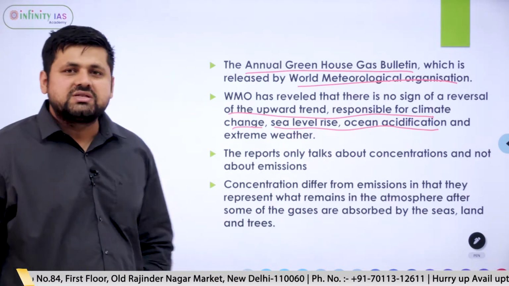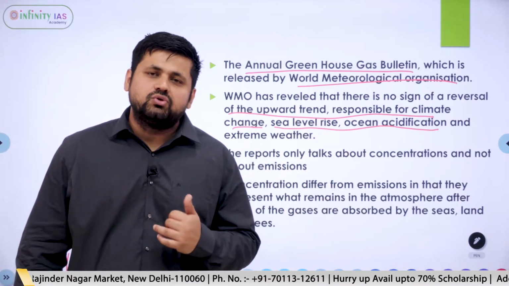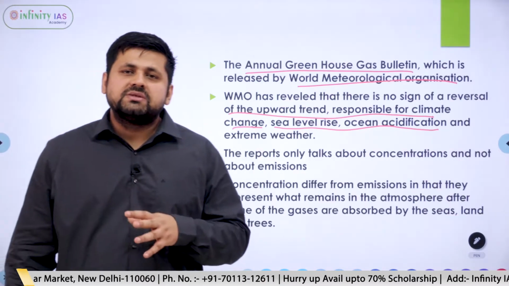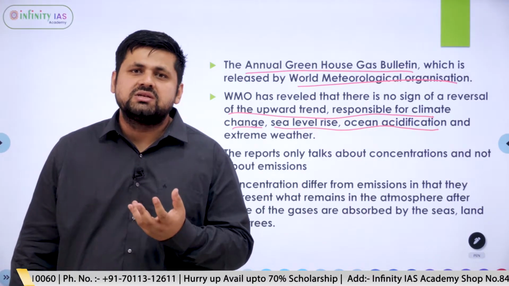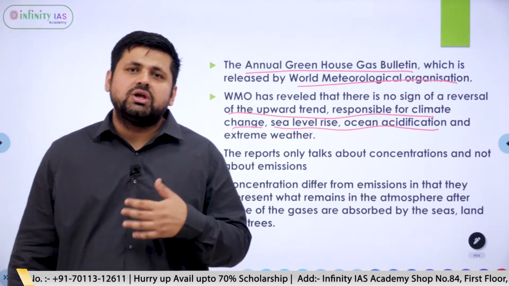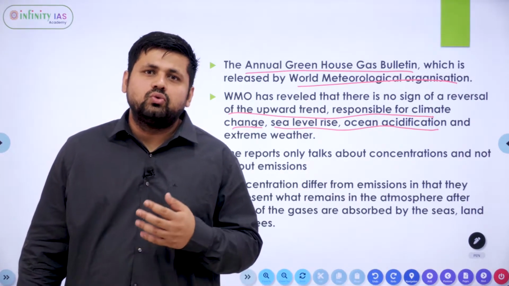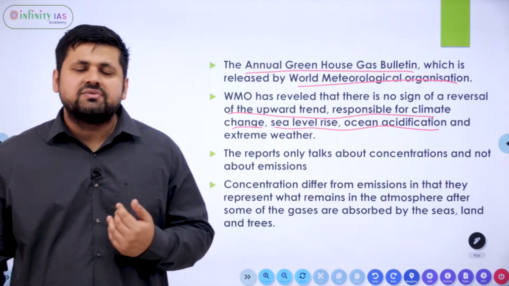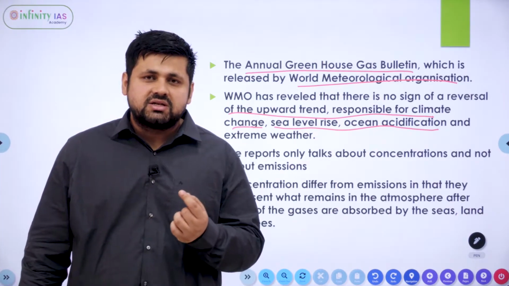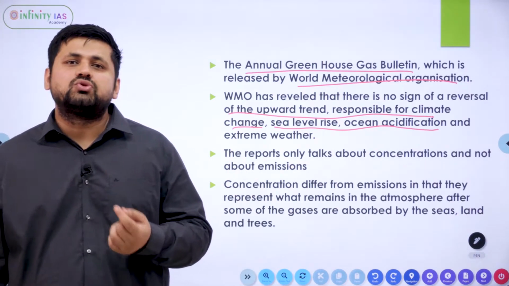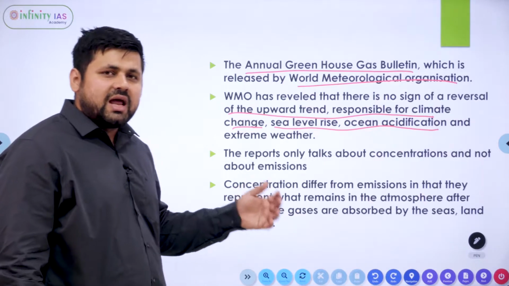Like in the case of ocean acidification, the pH level of the ocean will vary. Because of this, the animals that have shells start breaking up. Also the coral reefs start dying out. There are other effects related to egg laying animals, where the layer of the egg starts breaking up. This will give rise to the birth of premature babies. These are some after effects of the climate change.